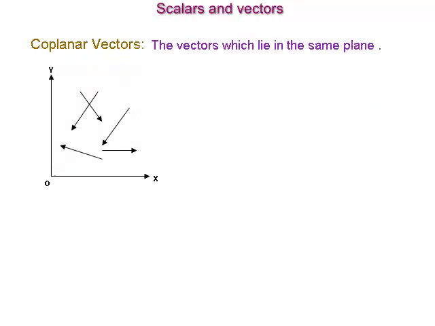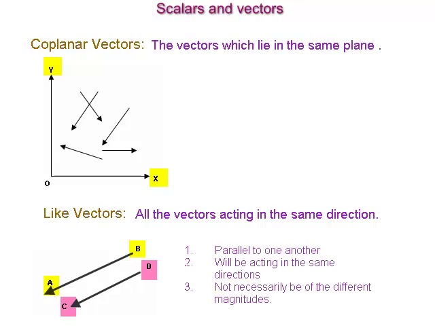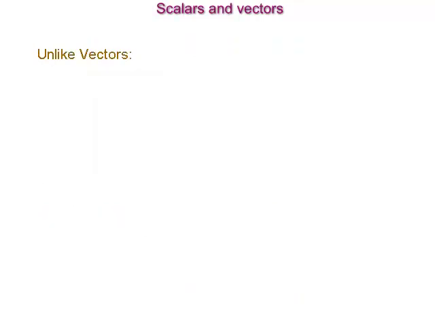Coplanar vectors. The vectors which lie in the same plane are called coplanar vectors. The vectors given in the xy plane are all coplanar vectors. Like vectors. All the vectors acting in the same direction are called like vectors. BA and DC are acting in the same direction. Like vectors will always be parallel to one another and acting in the same direction, but not necessarily of different magnitudes.